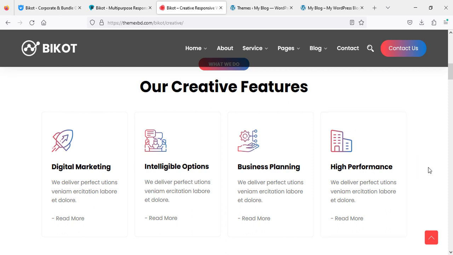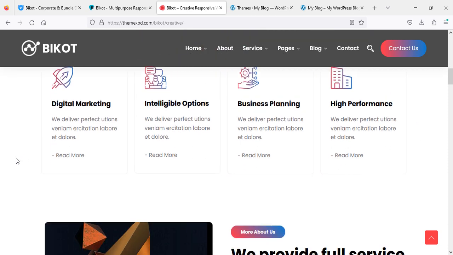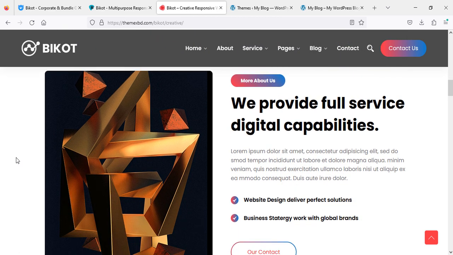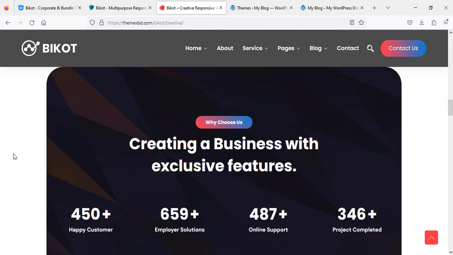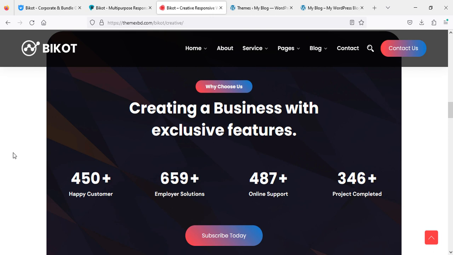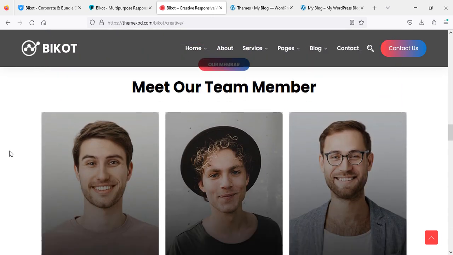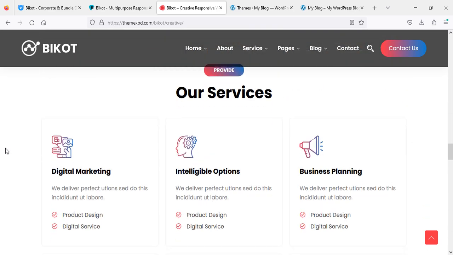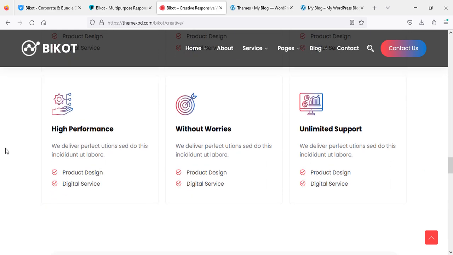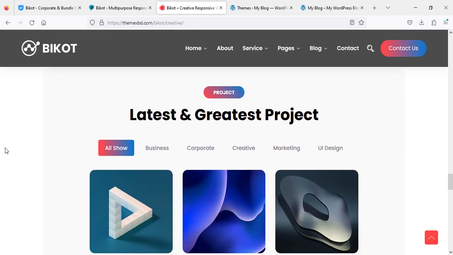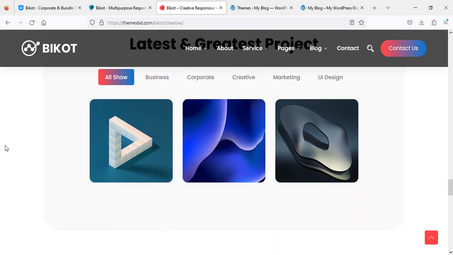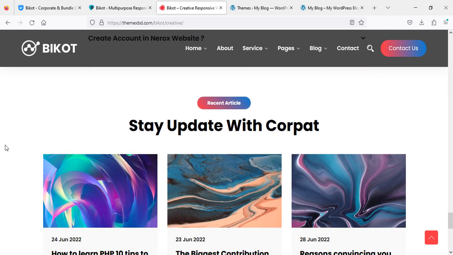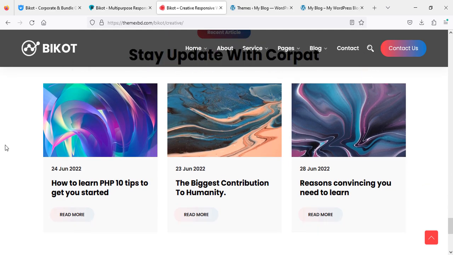Here are the features, beautiful looking icons, very attractive pictures, and the business information, the team members, services, and their latest greatest projects, FAQs, and the blog.